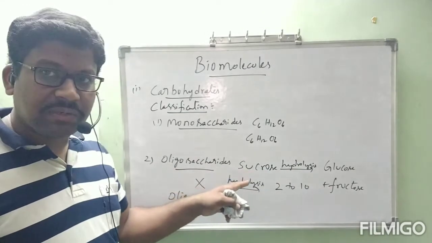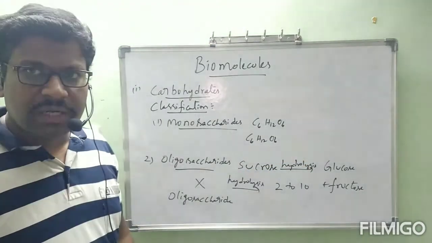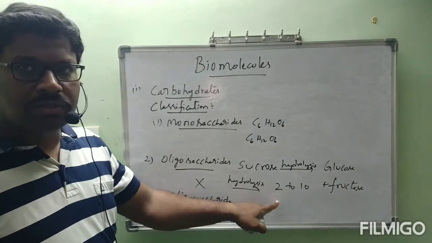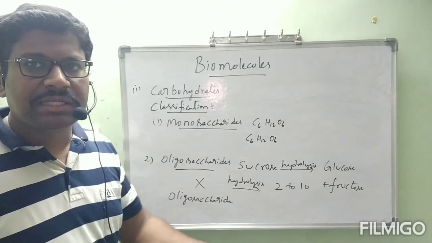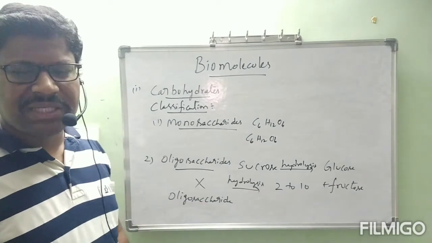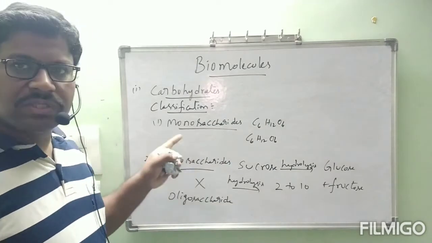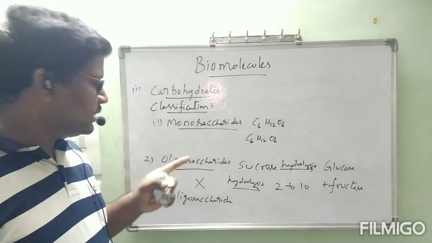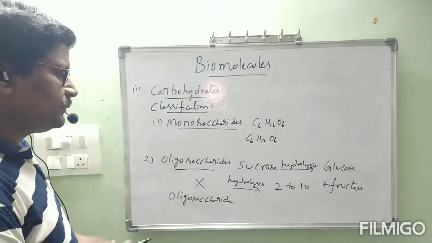When sucrose undergoes hydrolysis, it forms 2 carbohydrates, so sucrose comes under oligosaccharide. Particularly, that is called disaccharide, but that much is not needed; simply we can tell oligosaccharide. This is about the second one. First one, monosaccharide, will not give any further carbohydrates on hydrolysis. Next, second one oligosaccharides. Third one polysaccharides.